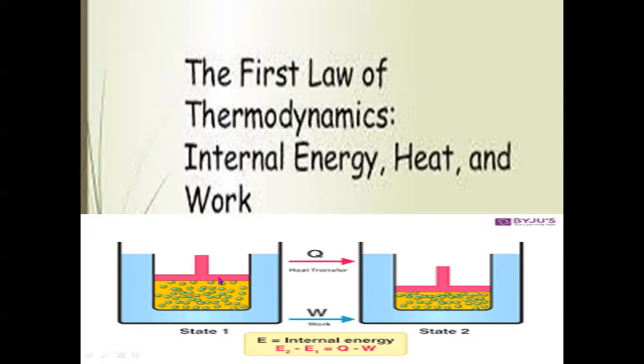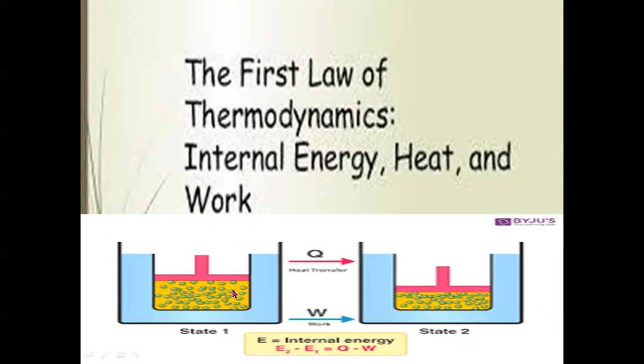Why? When we keep the pressure constant, the molecules of gas will collide with the surface of the piston, and the piston will move up. As a result, pressure-volume work will be done.